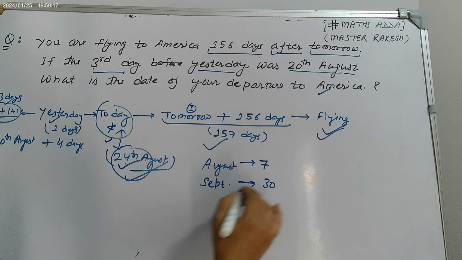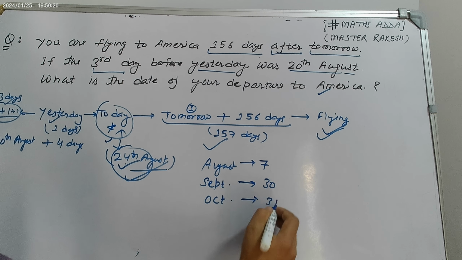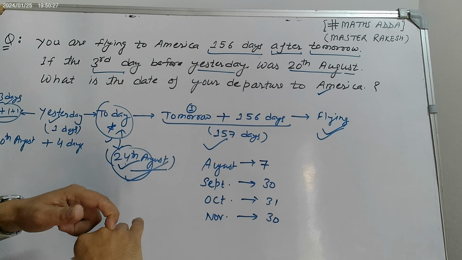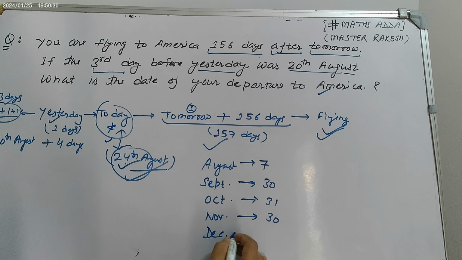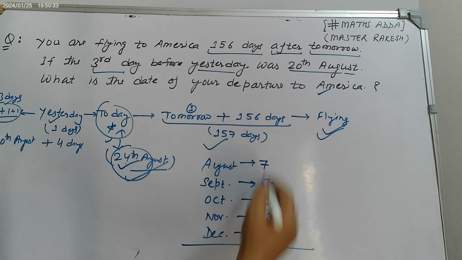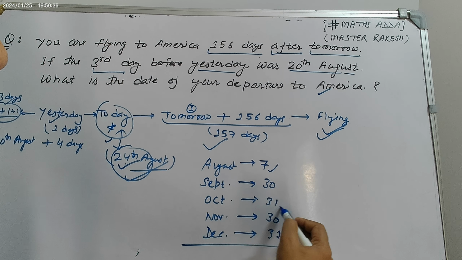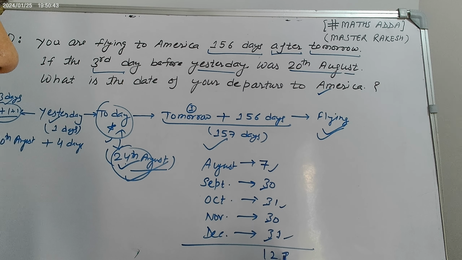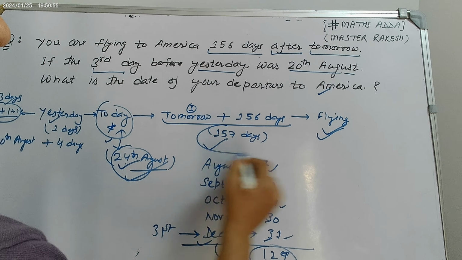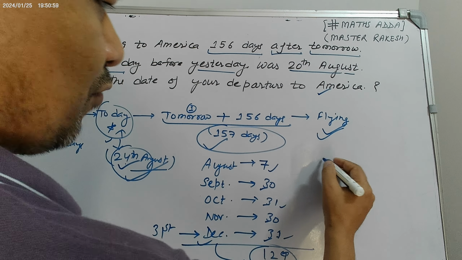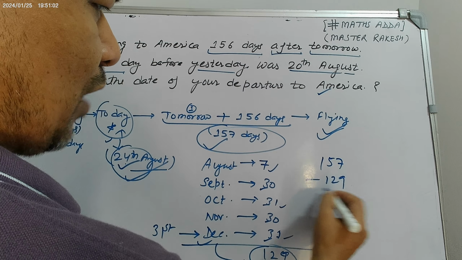September 30, October 31, November 30, December again 31. So you add all this. How much is it? 7, 30 makes 37, 31 makes 68, 30 makes 98, 31 makes 129 days. 129 days are already completed till 31st December. So after how many days is he flying from today? 157 days. So 157 minus 129 days.